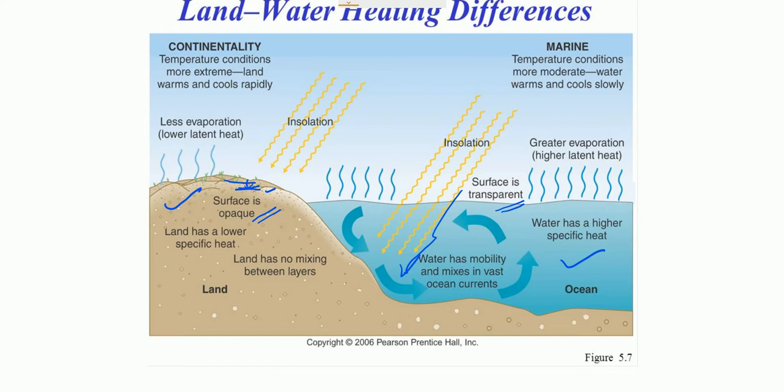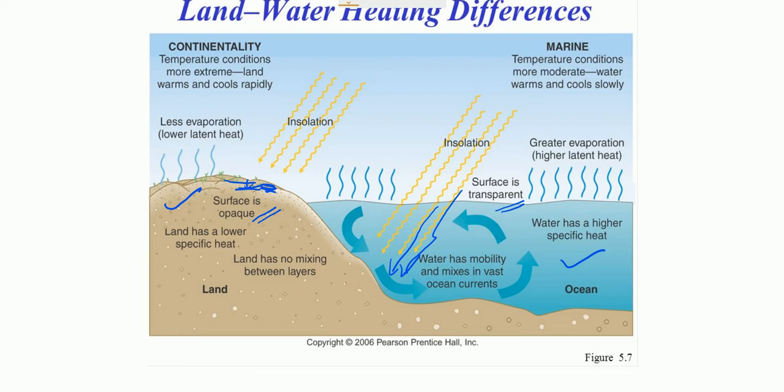That means heating of the land surface is very quick, because the heat is concentrating on the surface only. Whereas for the water body, the sunlight penetrates deep into the water, and that is why it takes time to warm up.